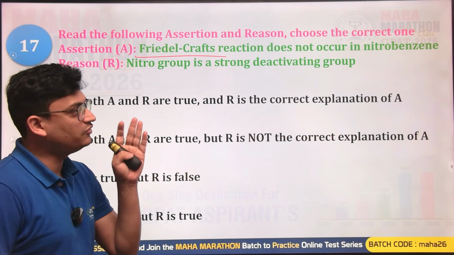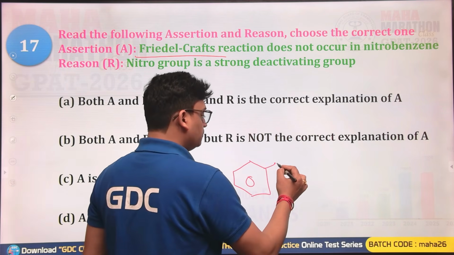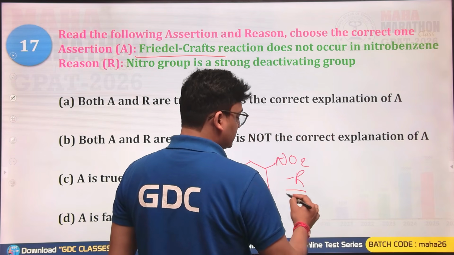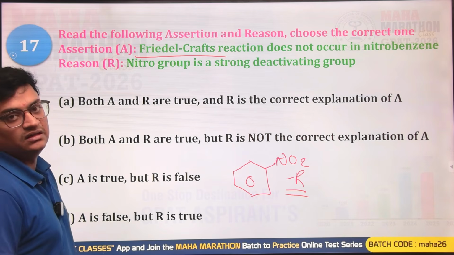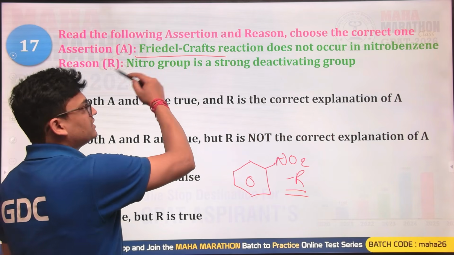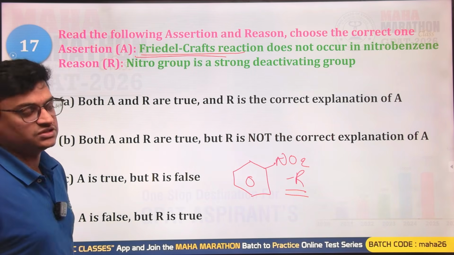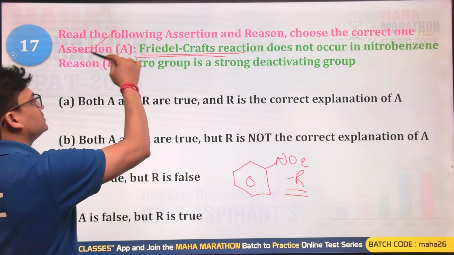So in the case of, due to the minus R nature of the nitro group, here you are having nitro that is having strong minus R, and thus an electrophile attack on the ring will be highly reduced by the NO2 substitution. So yes, Friedel-Crafts reaction, that is an electrophilic aromatic substitution reaction, is not at all possible when we are having a nitrobenzene. So assertion is true, assertion is correct.